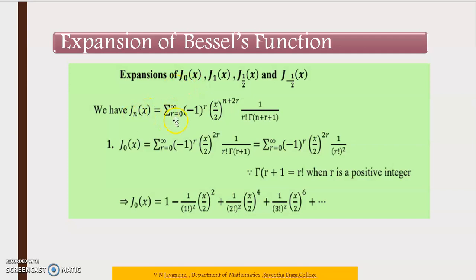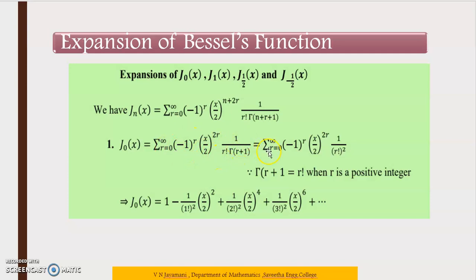So here it becomes summation r is equal to 0 to infinity, (-1)^r into (x by 2) to the power 2r, because here n is equal to 0, so we only get the power 2r, into 1 by r factorial into gamma of (r plus 1). That is the n here, the n value is also 0. So now here we got that result.